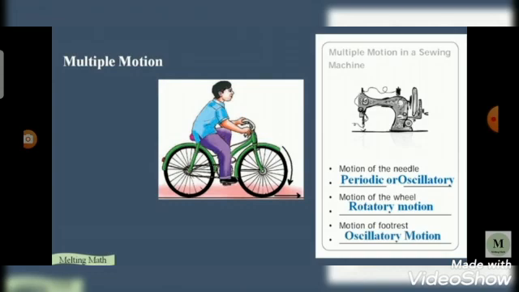Now we see the next box, multiple motion in a sewing machine. In this, the motion of the needle is periodic or oscillatory motion. Motion of the wheel is rotatory motion. Motion of the footrest is oscillatory motion.